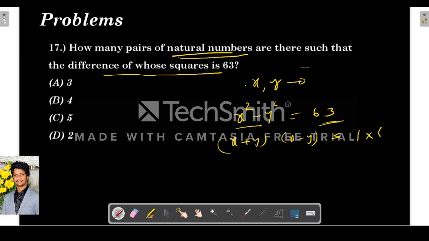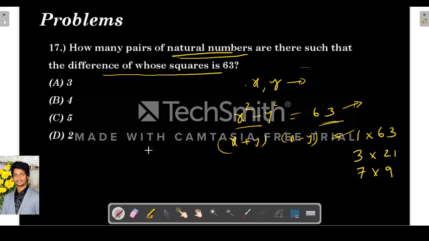And here we have to factorize. So in how many ways can we factorize? 1 into 63, and this doesn't divide by 2, right? So 3 into 21, then 7 into 9. So only these are the possible combinations.